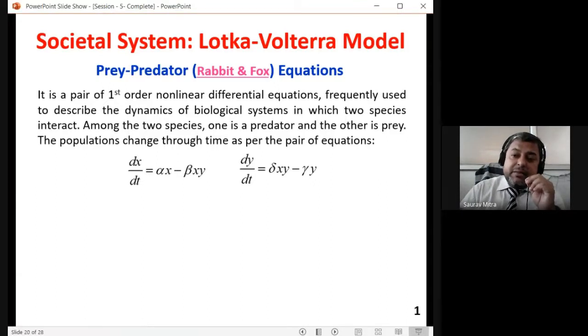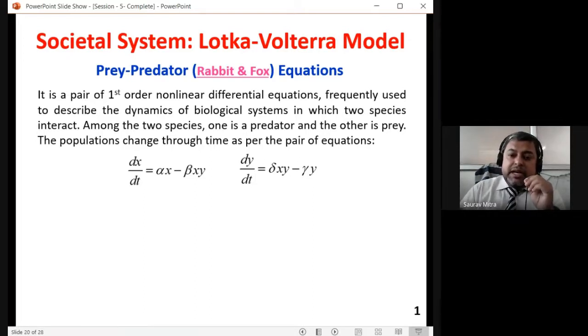In that case, that gamma y, the total number of foxes in the jungle, will create a food scarcity. Because x is kind of a constant, let's assume. In that case, the delta xy, the delta and x part, will also be a constant. But if y is too much, in that case the gamma y part will be increasing. So in that case, delta xy minus gamma y will be decreasing.